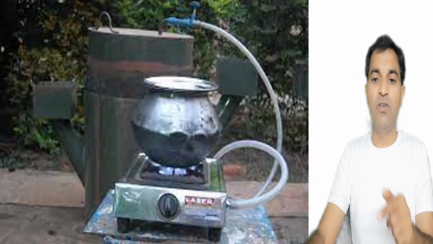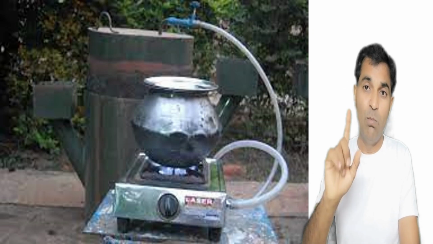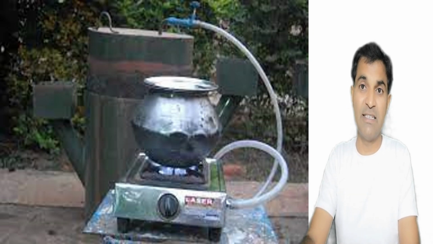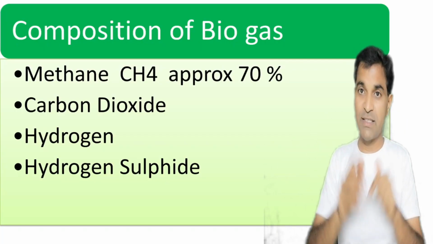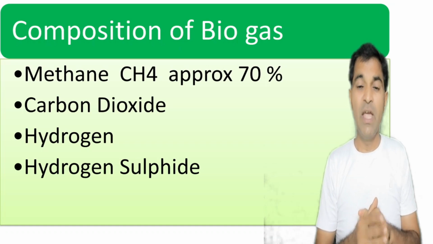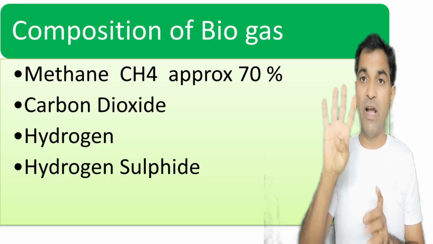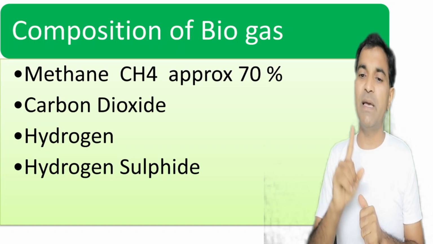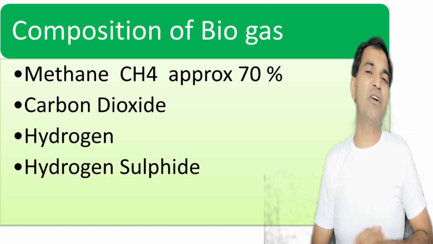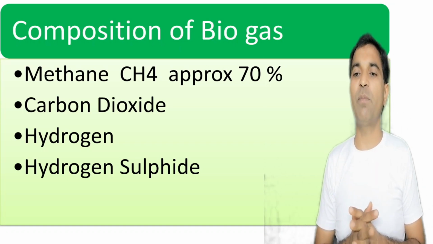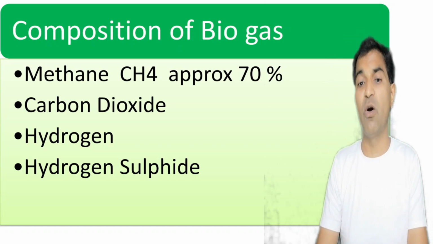This is the way we used to burn this biogas. You can see that there is a flame of blue color. Blue indicates the maximum efficiency, it's burning without ash. Now what is the composition of this biogas that we are using for cooking the food? Methane is primarily a composition, CH4, 4 hydrogen, 1 carbon, right? Methane, that is CH4, is primarily a very big composition, and it comprises approximately 70% of the biogas.